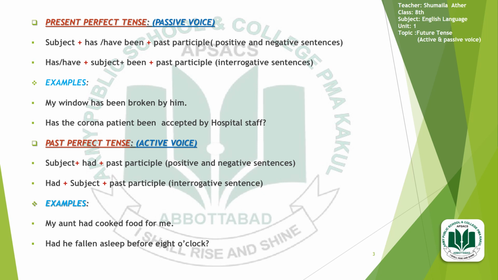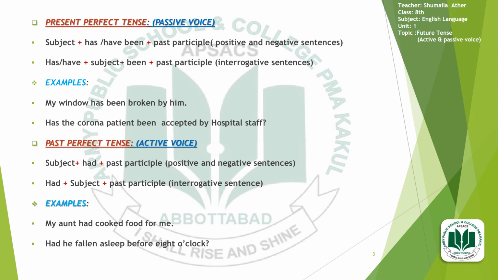While in the interrogative sentences, has and have will be used in the start of the sentence. After that, there will be the place of the subject and then been, and after that, there is the use of the past participle.